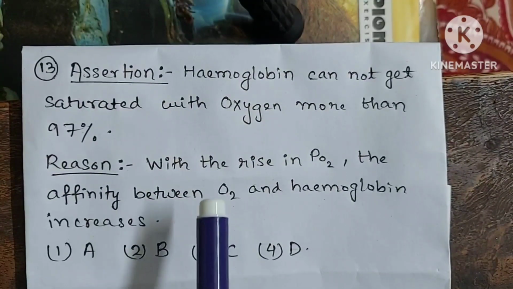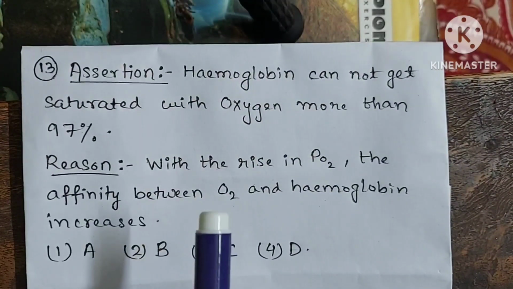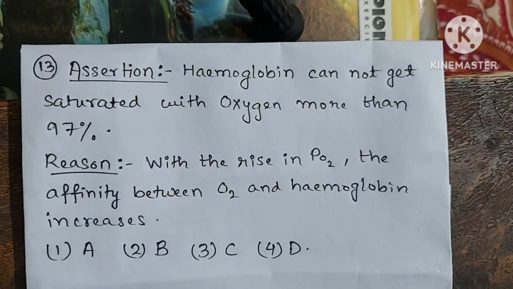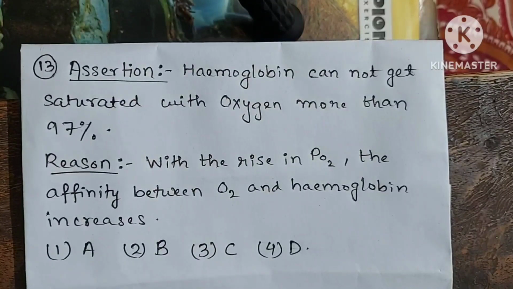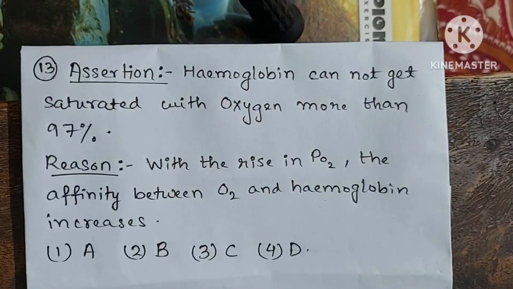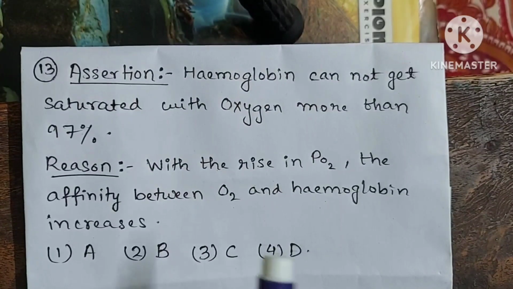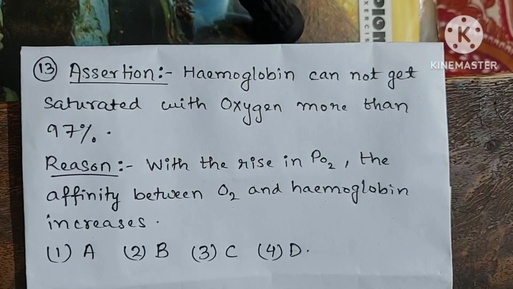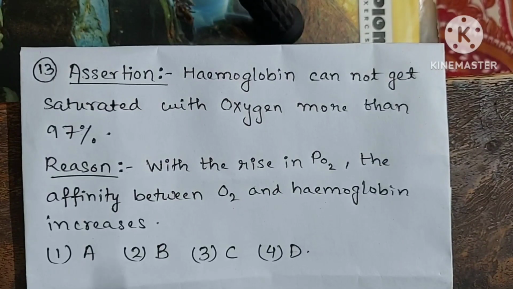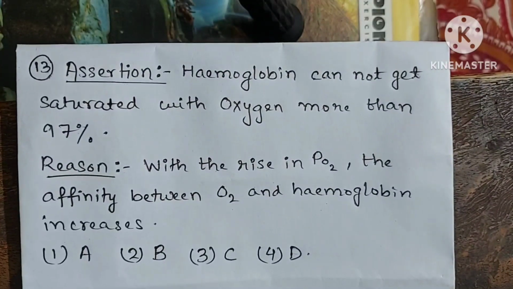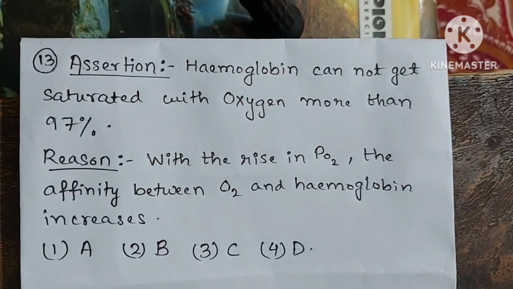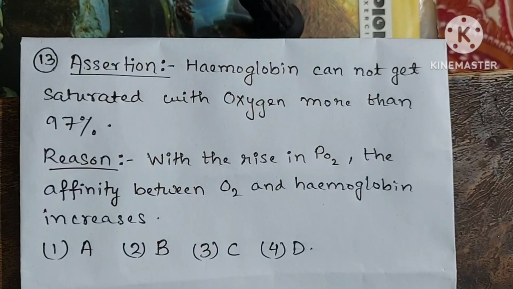But this 97% of oxygen is transported in the form of oxyhemoglobin, because in RBCs hemoglobin is present. And the maximum limit is 97%. So this statement is correct.